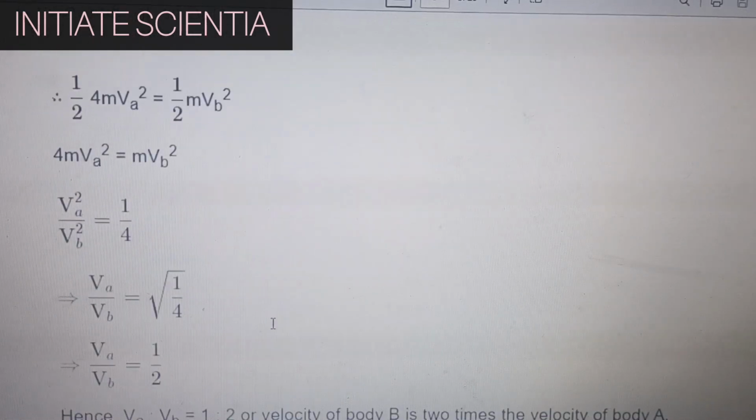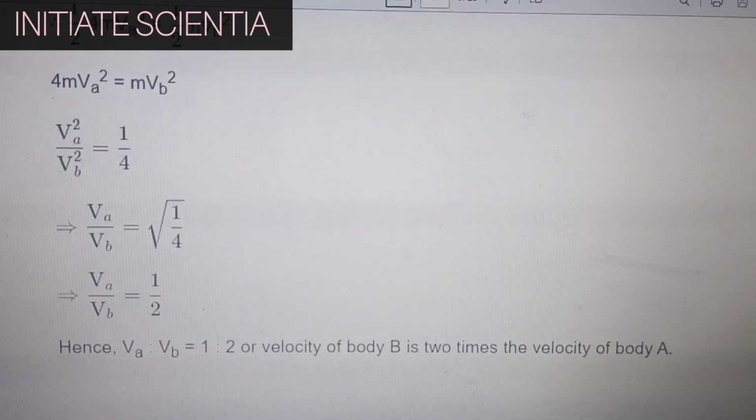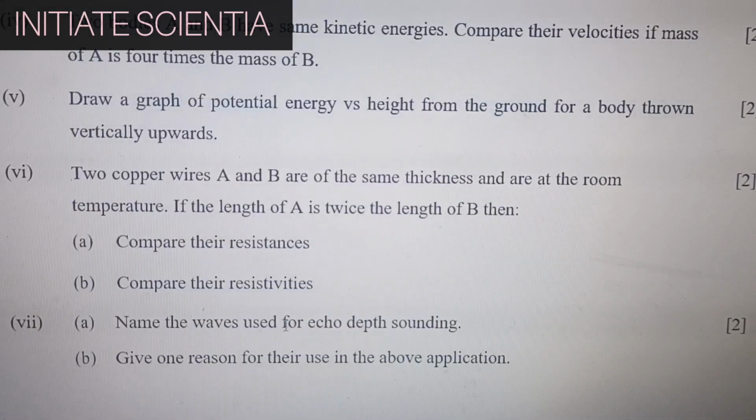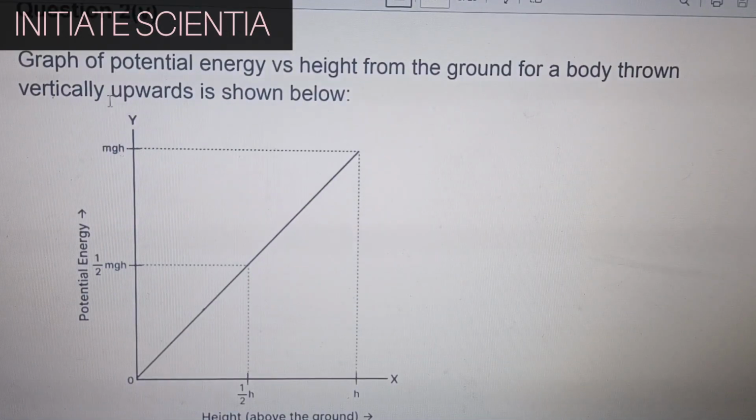Given A and B have same kinetic energies, therefore half into 4m into VA square is half into m into VB square. Hence, by the calculations, we can say that VA is to VB is 1 is to 2, or velocity of body B is 2 times that of velocity of body A. Draw a graph of potential energy versus height from the ground for a body thrown vertically upwards. Graph of potential energy versus height from the ground for a body thrown vertically upwards is as shown below.